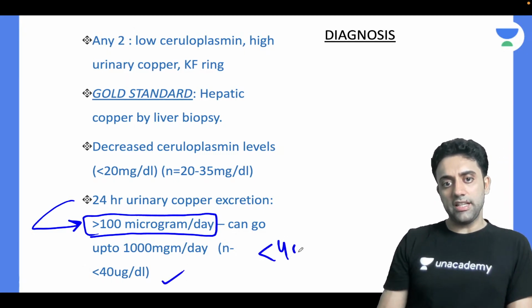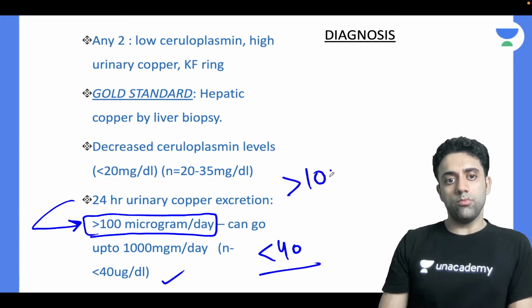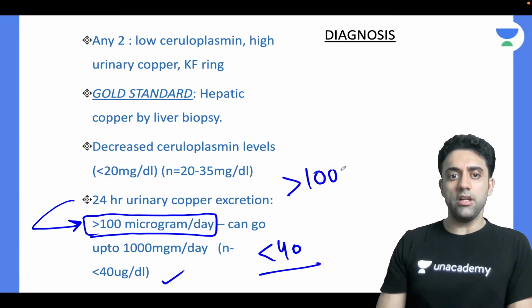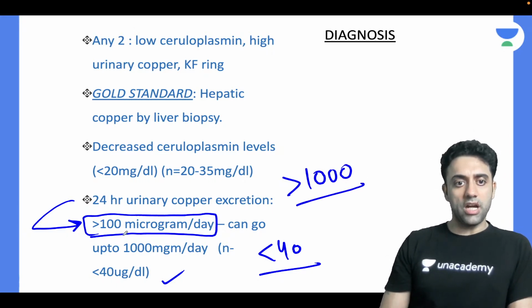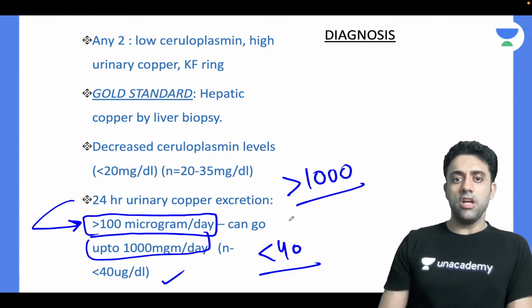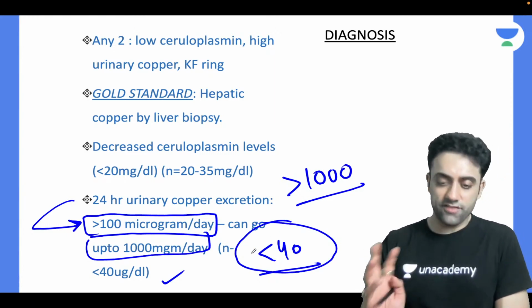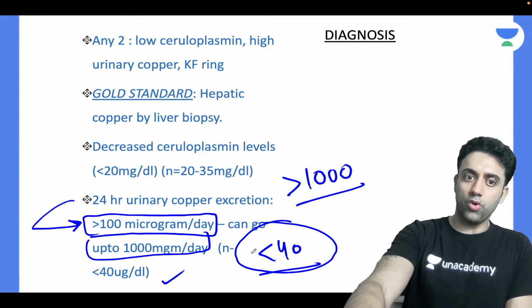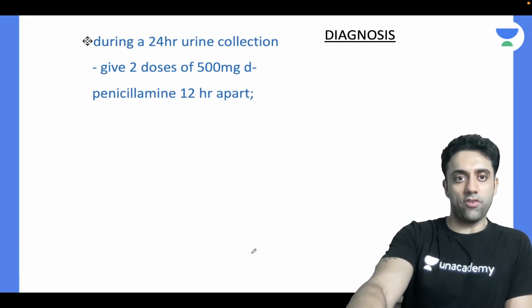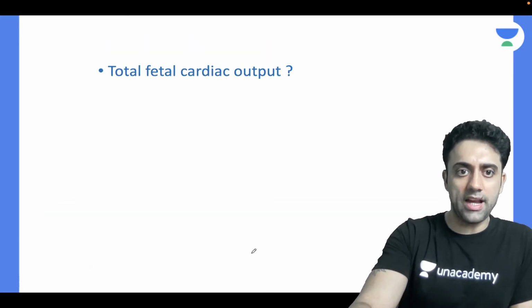So less than 40 is normal, and it can go to more than 100 or even more than 1000 also. Less than 40 is normal, that you should know. More than 100 or more than 1000, but less than 40 is normal. That is over. And what else?